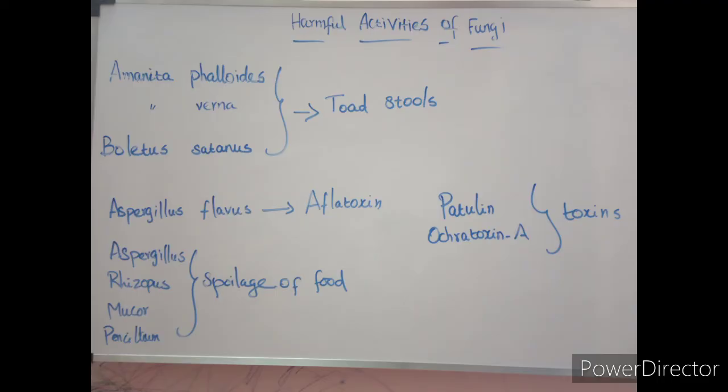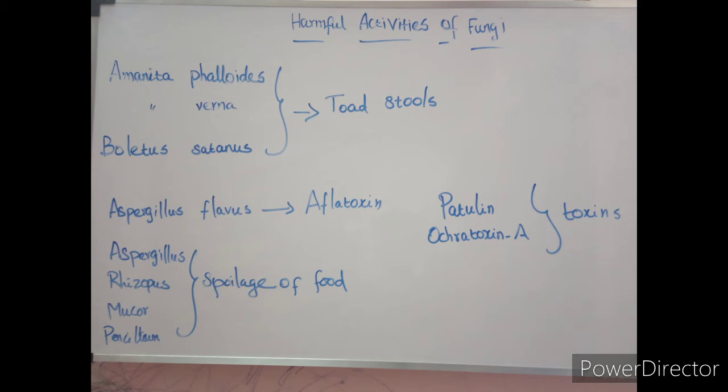Amanita phalloides, Amanita verna and Boletus satanas are highly poisonous fungi because they produce toxins. They are commonly called toadstools. Aspergillus, Rhizopus, Mucor and Penicillium are fungi that can spoil food materials.